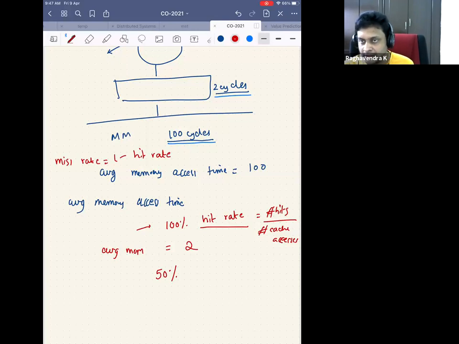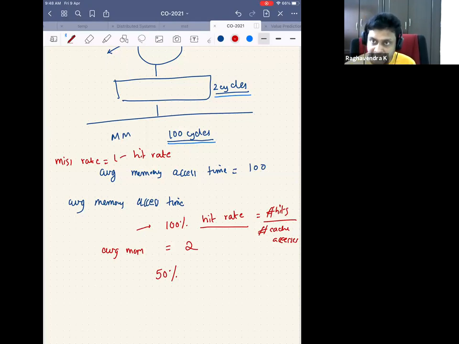So they are just complements of each other. Miss rate is equal to 1 minus hit rate. Hit rate is the number of hits by the number of cache accesses. Miss rate is the number of misses by the number of cache accesses. If I don't have a cache, the average memory access time was 100 cycles. If I have a cache and a 100% hit rate, the average memory access time is just 2 cycles because everything is hitting in the cache.